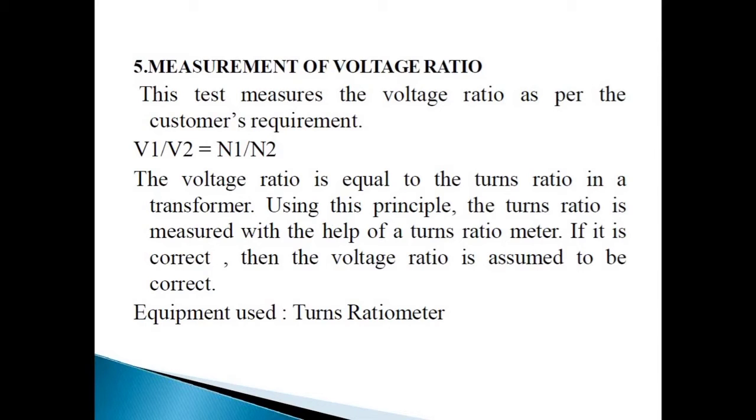The ratio test should be conducted on every transformer so that any ratio error is detected and the winding may be rectified. Permissible tolerance is plus or minus 0.5% of the declared ratio. This test should be conducted for every tapping position.